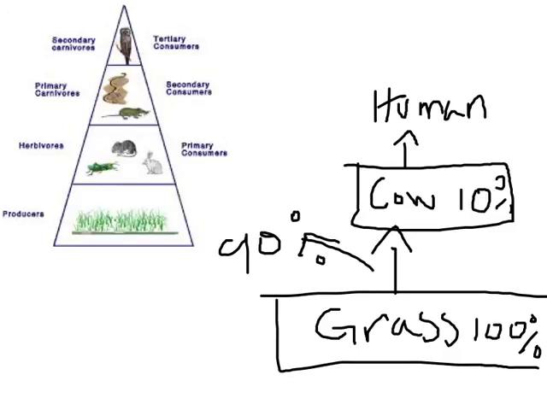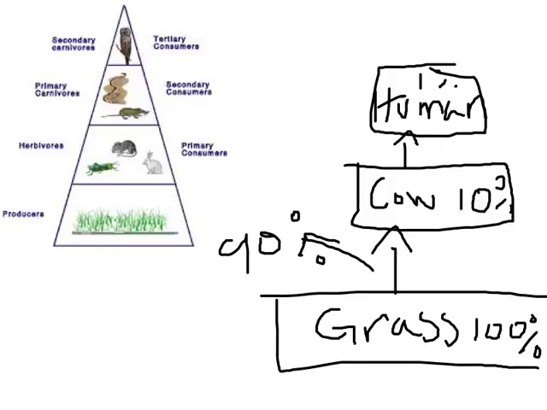So the cow does not efficiently get the energy. It only utilizes 10%. The human only gets 1% of the energy when it eats the cow. So what you're seeing is a shrinking of energy from one level to the next. And again, the other 90% here gets lost as body heat to the human.